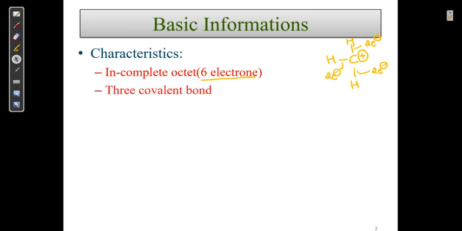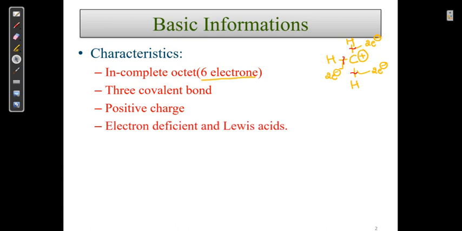Let us go ahead. 3 covalent bonds. It is very easy to understand that there are 3 covalent bonds in a simple basic carbocation. One is this, second is this, third is this. It has a positive charge. Simply it is known as a cation. Then electron deficient or Lewis acid. If the octet is complete, then we can say it is satisfied.